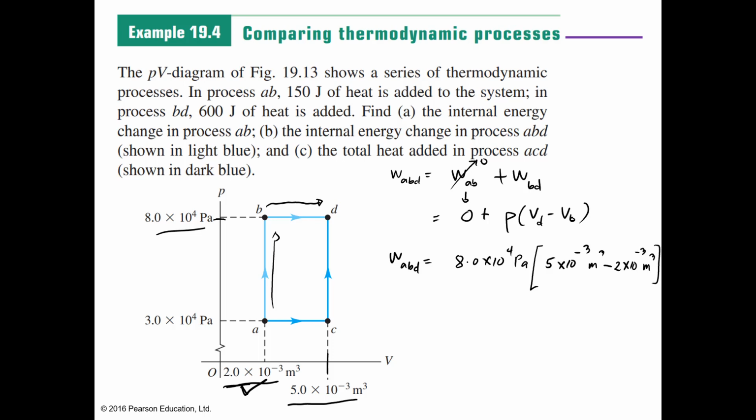Multiply this, and you will get work done ABD is around 240 joules.